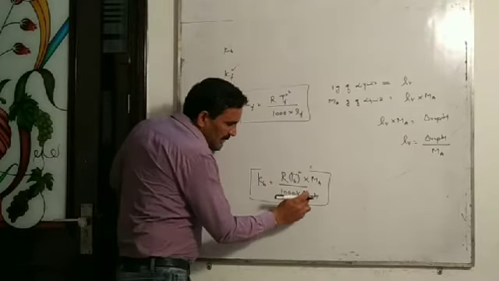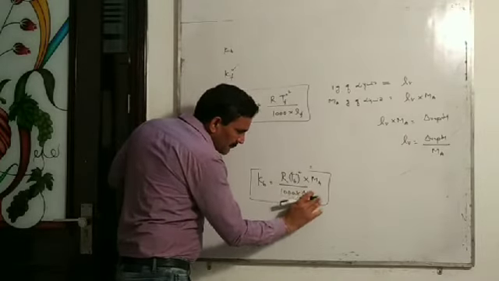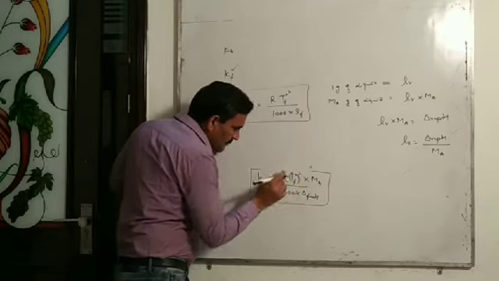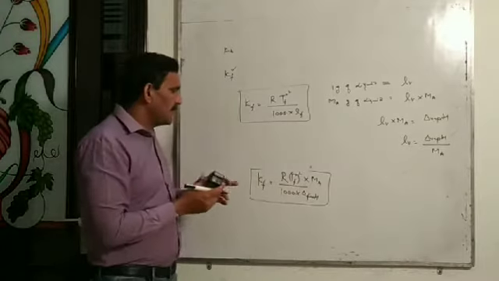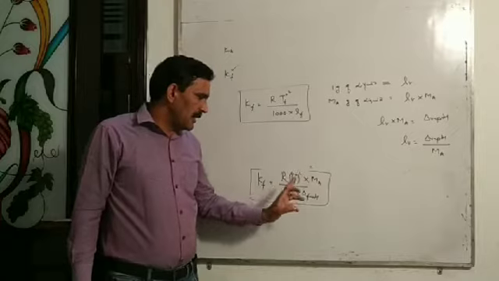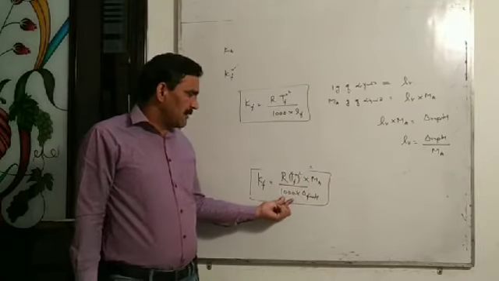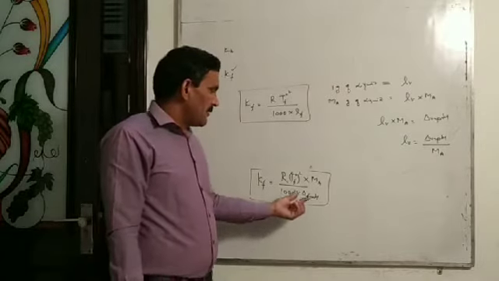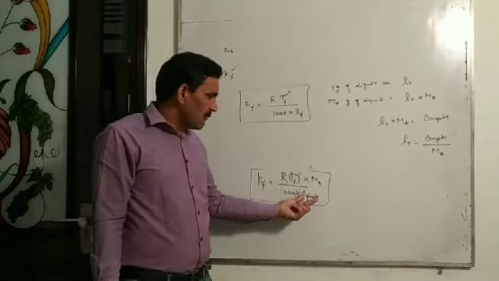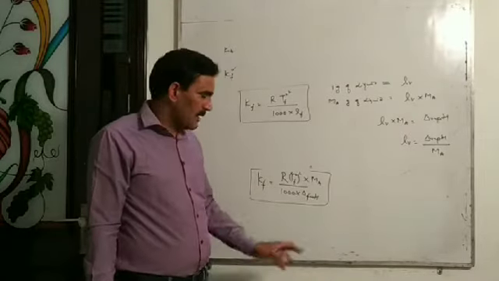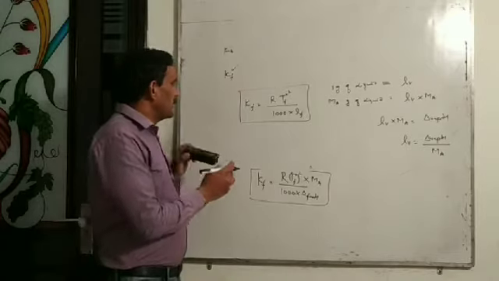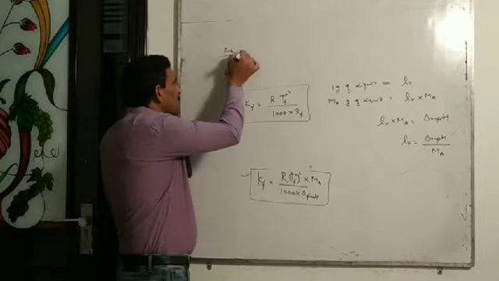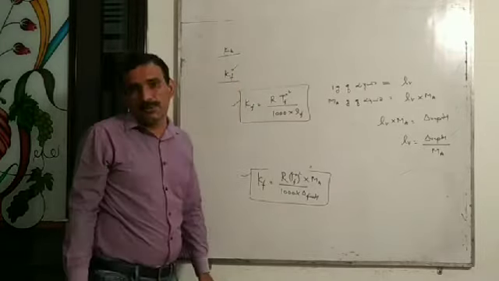And if we use enthalpy of fusion, this formula becomes this one. Kf will be equal to R Tf naught square into Ma divided by 1000 into enthalpy of fusion. We know enthalpy of fusion is the amount of heat required to convert 1 mole of a solid into its liquid state at its melting point. So these two expressions for Kf you also have to remember. So calculation of Kb and Kf I have told you.